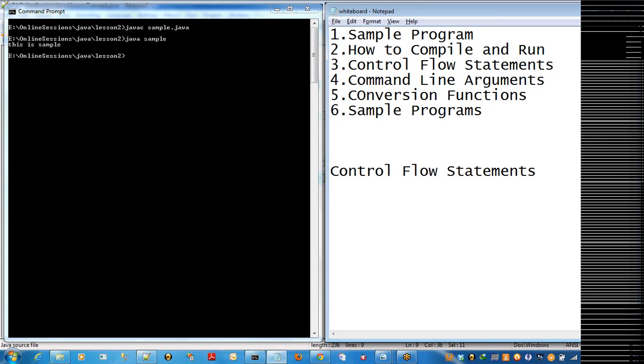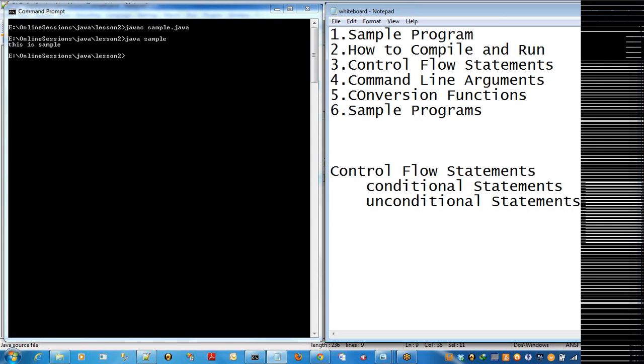One is sequence, that's already seen, and the next one is the conditional statements, and unconditional statements, and the last category is the looping statements. The first one and the last one are already seen, that is the selection process as well as iteration.